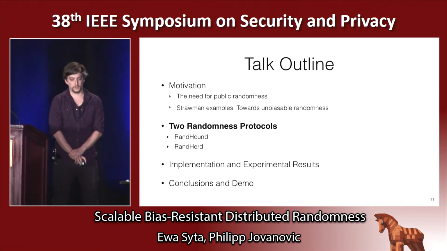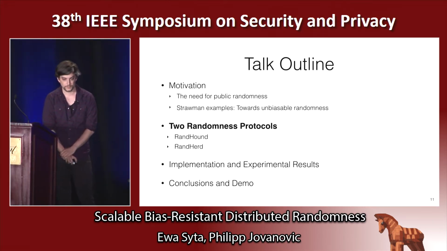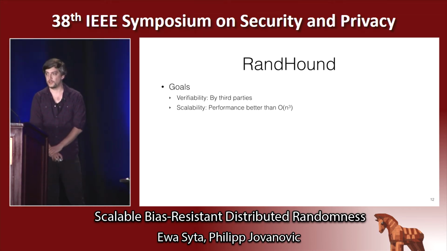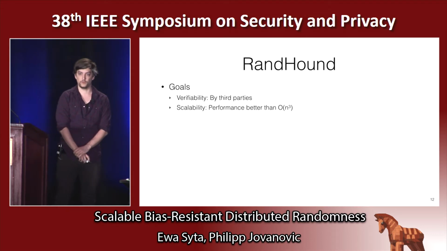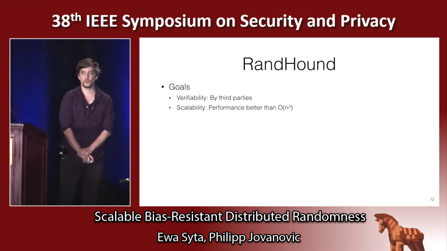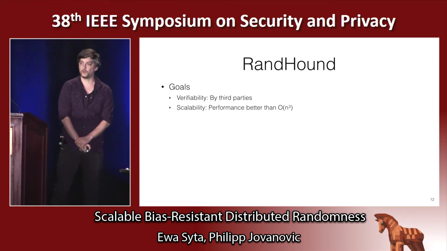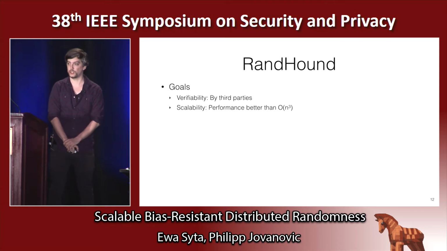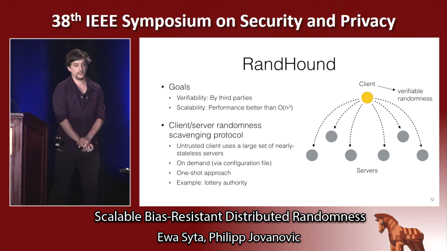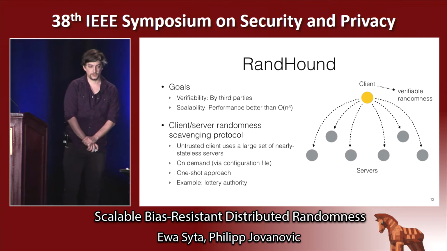Let's look at our 2 randomness protocols, RandHound and RandHerd, which target different deployment scenarios. For RandHound, we particularly want to achieve or improve on top of the properties that RandHerd provides. Namely, we want to achieve verifiability by third parties, and we also want to improve on the scalability of RandHerd, which is quick. So for that, RandHound is a client and server randomness scavenging protocol where an untrusted client, here